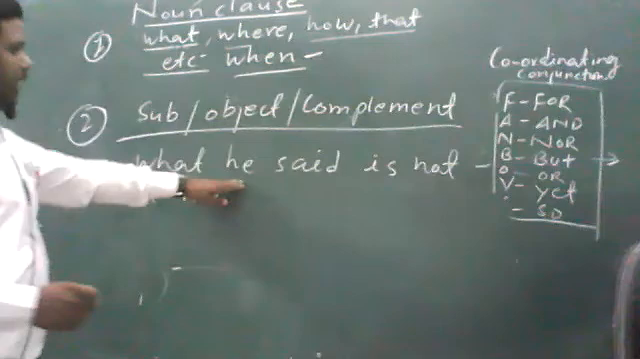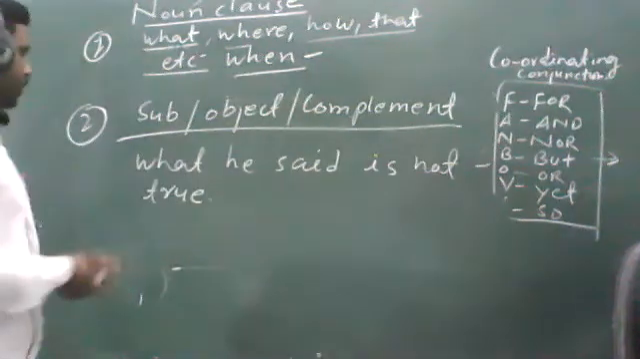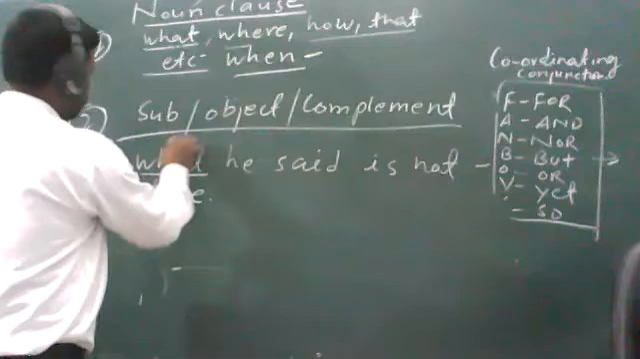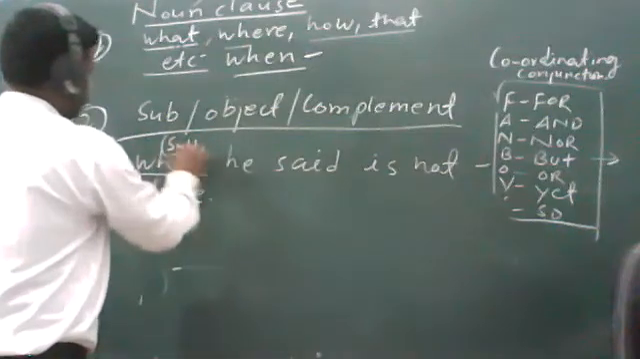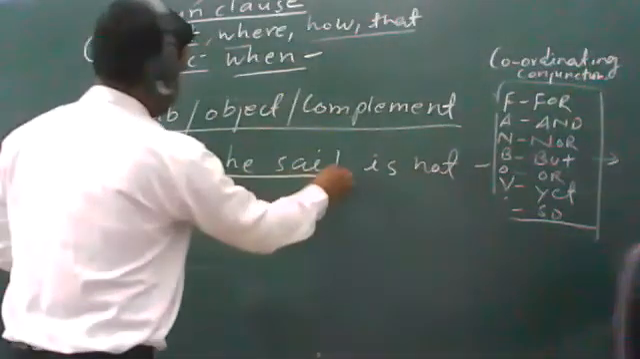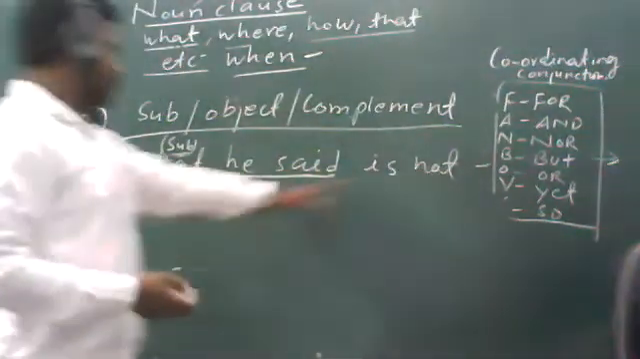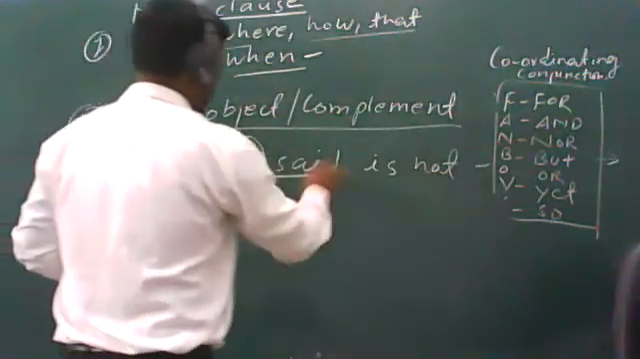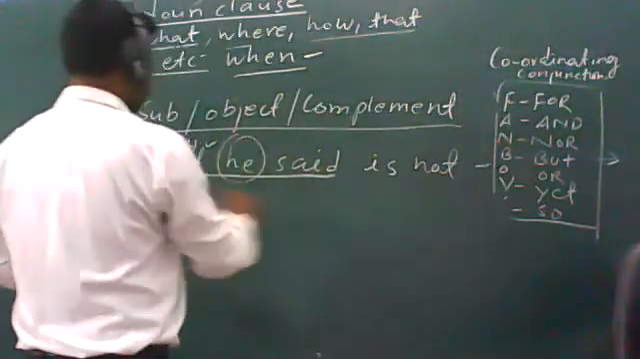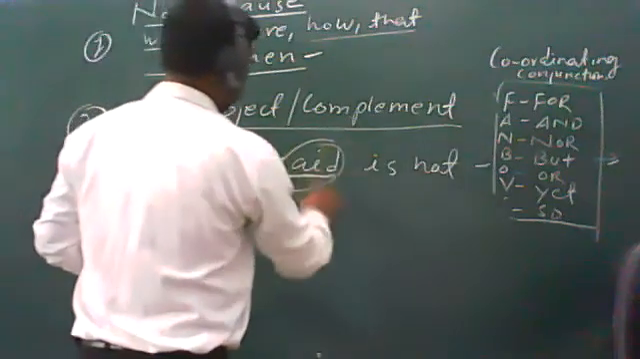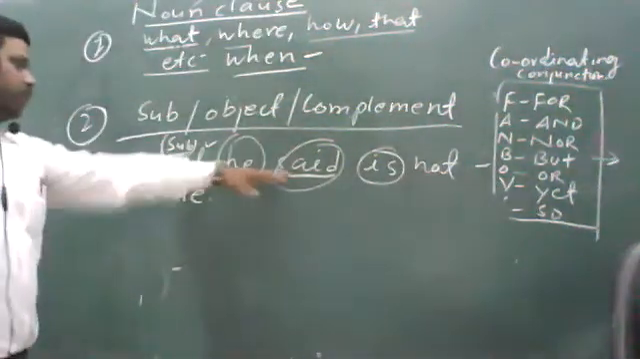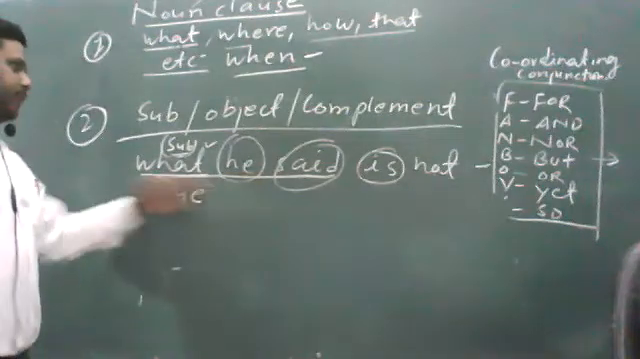You can look at this example carefully, students. You can see what has been used here. So it has been used as a subject. So what he said, this is not true. You can see one subject is here. Another subject you can take this one. Said is the first verb, second verb is. So you can see two verbs are there and two sentences are there in the sentence.